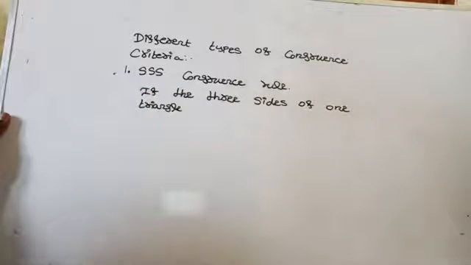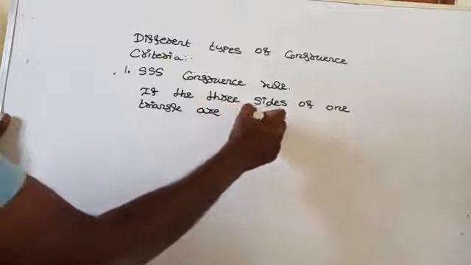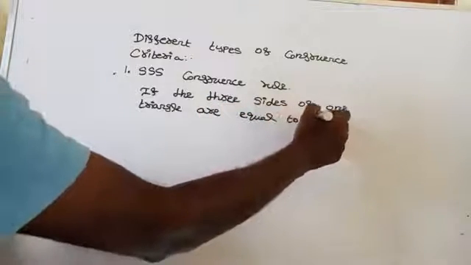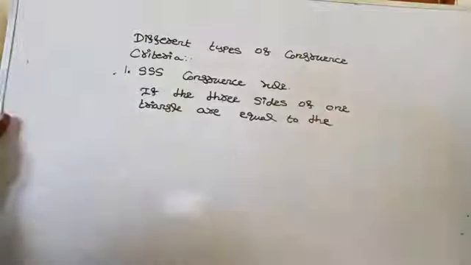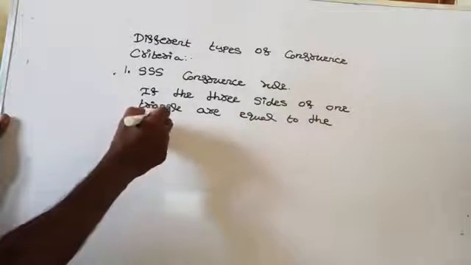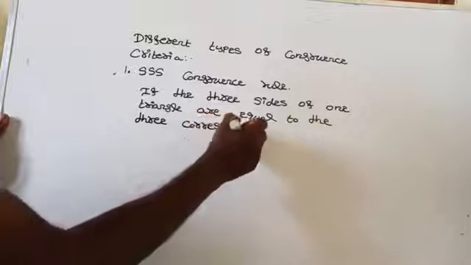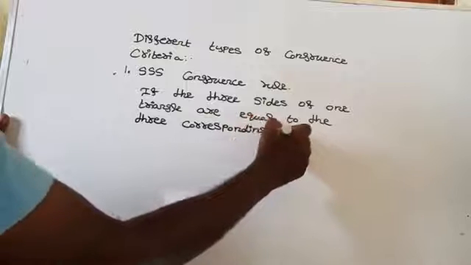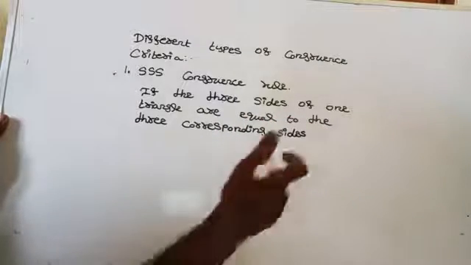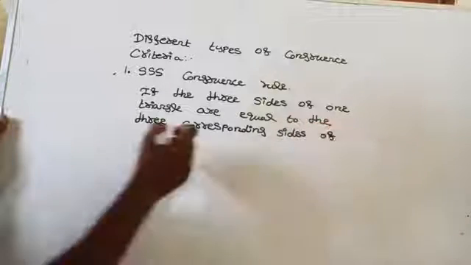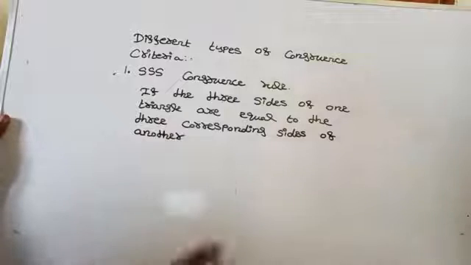If the three sides of one triangle are equal to the three corresponding sides of another triangle, then these two triangles are congruent.